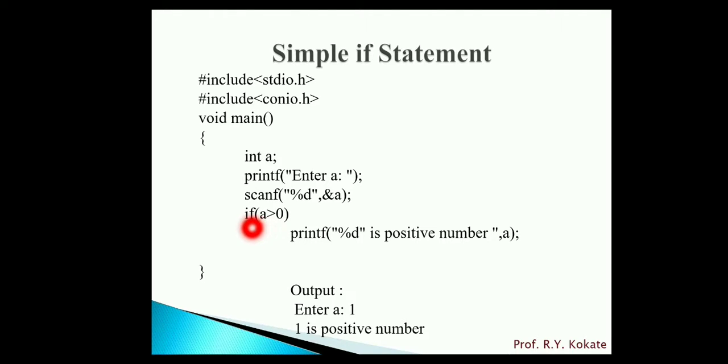That's why here we write if, in brackets, A greater than 0. If this expression returns a true value, then it will display the message number is positive. See here, if we enter number 1, which is a positive number, then it will display that 1 is a positive number.